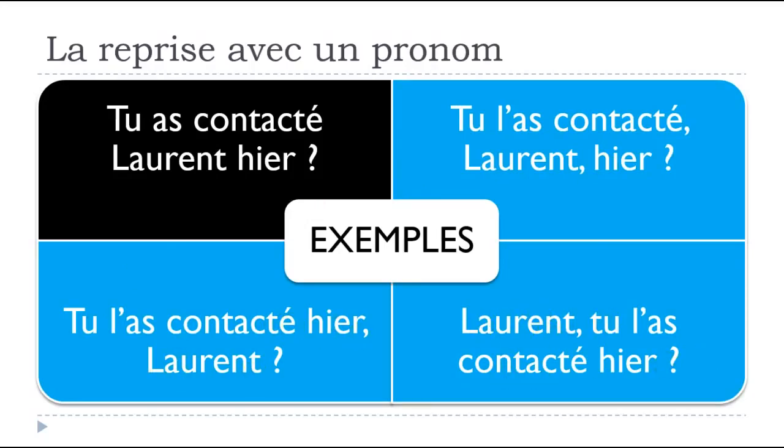All these options are possible, but the blue ones are the ones that you will use if you want to insist on Laurent by combining the use of un pronom, a pronoun, and the original word it should come, or it should replace.